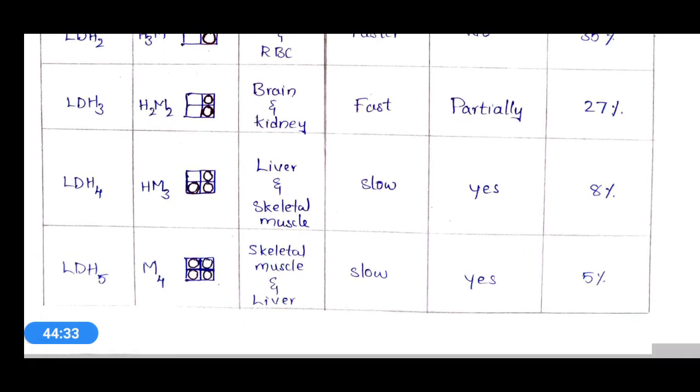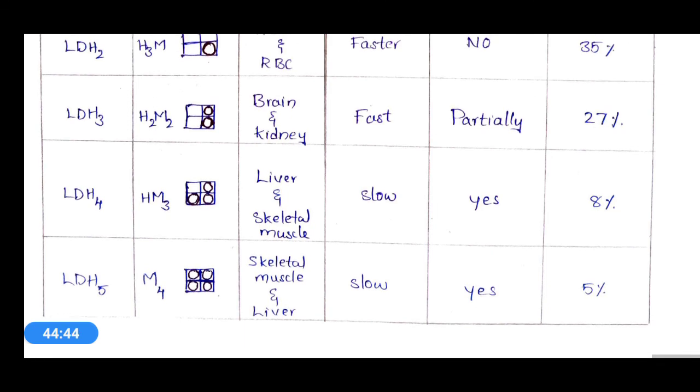And coming to LDH5, this is completely made of 4 muscle subunits, denoted as M4, and its origin site is similar to that of LDH4, that is liver and skeletal muscles.